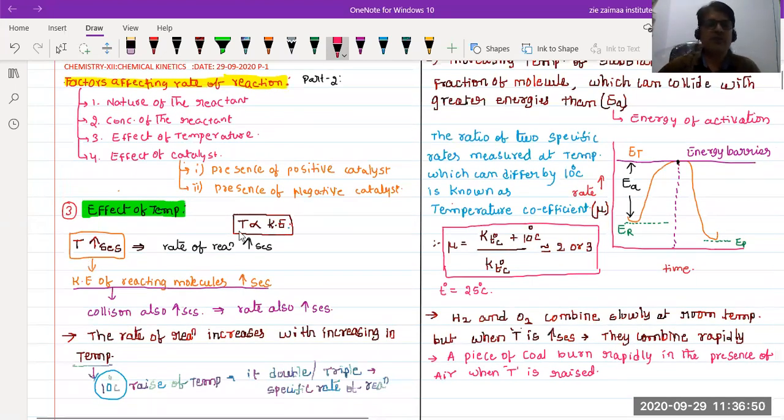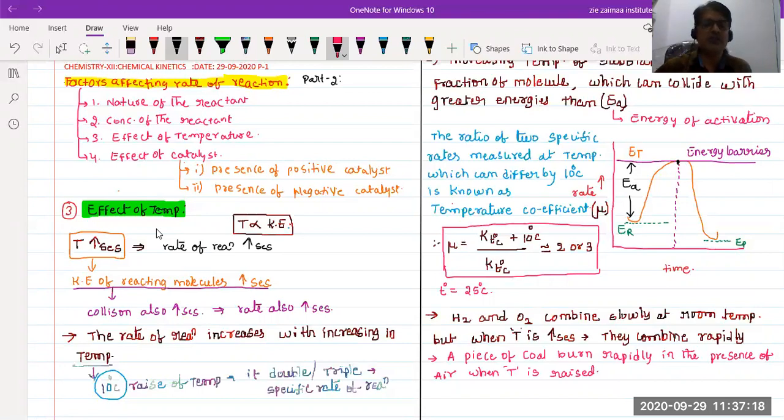In the previous classes we learned that the temperature is directly proportional to kinetic energy. So if the temperature increases, then the rate of reaction also increases. Why? If the temperature increases, the kinetic energy of the reacting molecules also increases. If the kinetic energy increases, the collision of the reacting molecules also increases. So whenever the collision increases, obviously the rate of reaction also increases, isn't it?